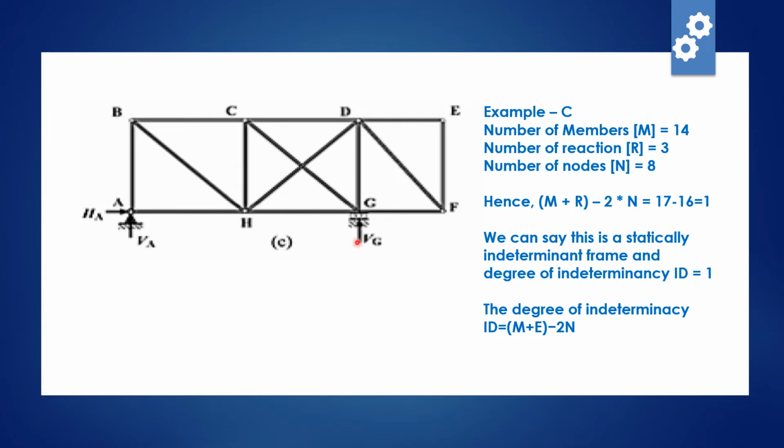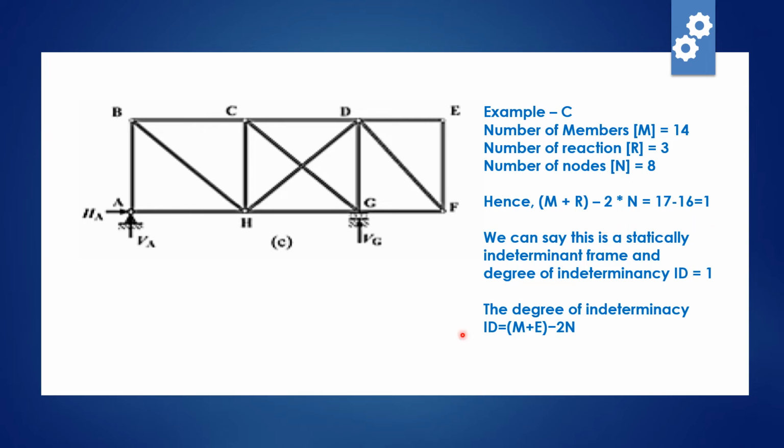Now we need to count the number of nodes. 1, 2, 3, 4, 5, 6, 7, 8. So total number of nodes is 8, so 2 into 8 equal to 16. So m plus r minus 2 into n equal to 17 minus 16 equal to 1. So we are not getting the result m plus r minus 2 multiplied by n equal to 0. So the first condition is not satisfied, so this structure is statically indeterminate. The number of unknowns cannot be calculated by the equations we have.